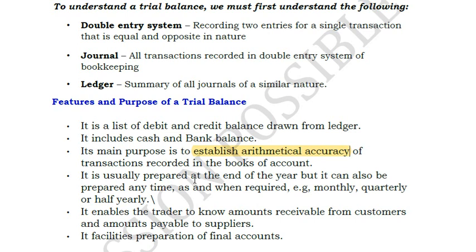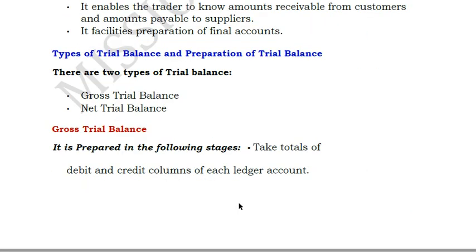Once upon a time when I used to do the audit, around 10-15 years ago when I was a student, it was all physical only, and huge journal books used to be maintained. So we had to check the journal book, check the ledgers, and then prepare the trial balance. But nowadays it has become so simple that with just a click of a button you can get a trial balance, P&L, balance sheet and everything. So this is the purpose of your trial balance, and the other things are not so important. So we will just move to the next part.